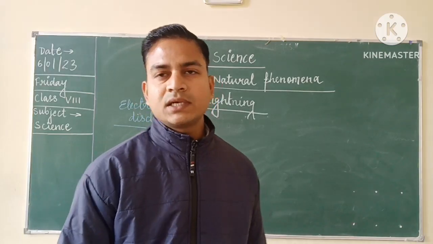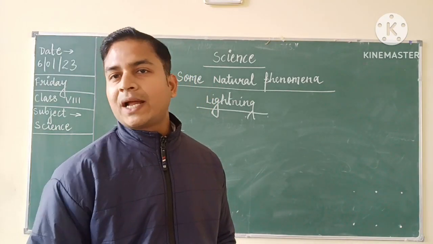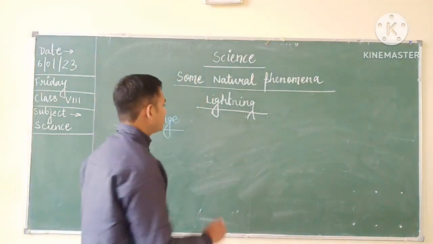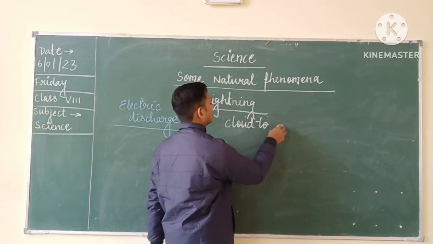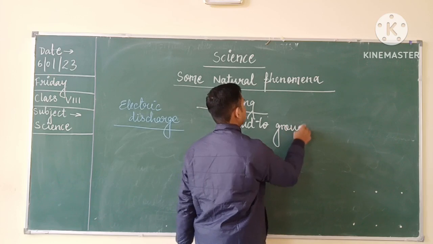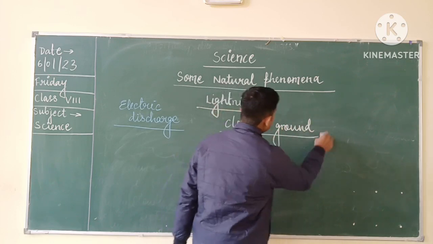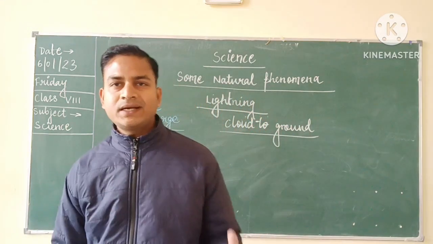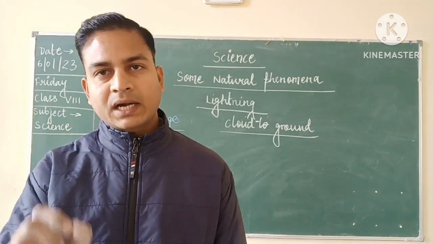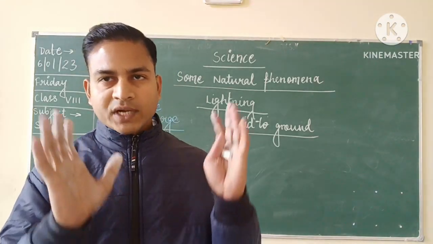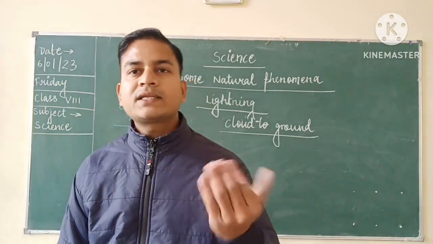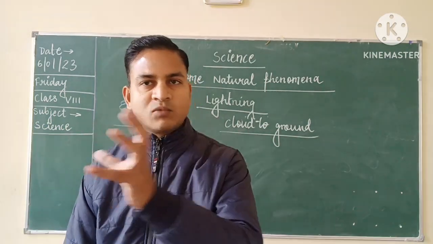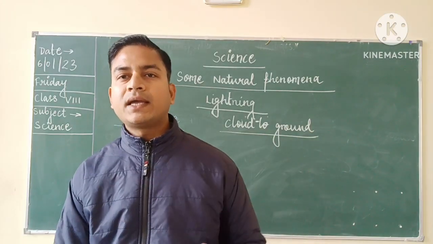Now we will be discussing the cloud to ground lightning concept. Okay, cloud to ground. See children, in this phenomenon, one of the clouds has a large number of charges. As you know, clouds develop charges when they are moving and rubbing against the air.